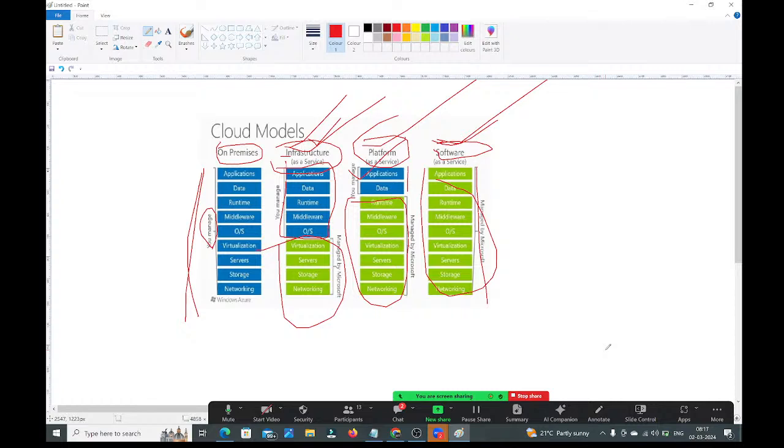Is that clear, guys? The entire cloud services are classified in these three ways: IaaS, PaaS, SaaS. IaaS stands for Infrastructure as a Service. PaaS stands for Platform as a Service. SaaS stands for Software as a Service. Is it clear?